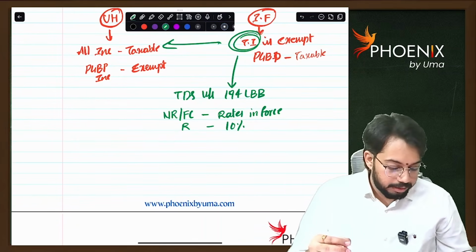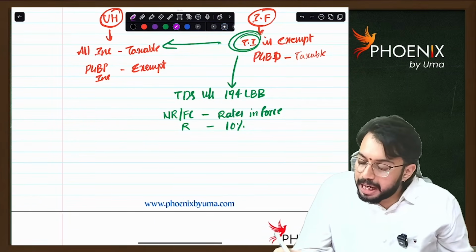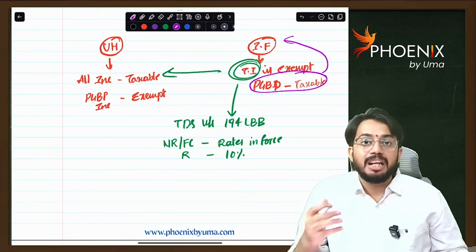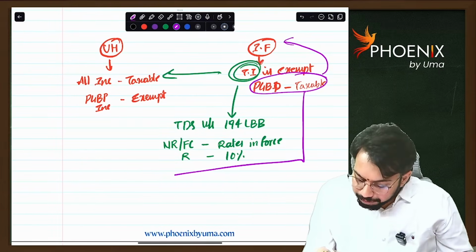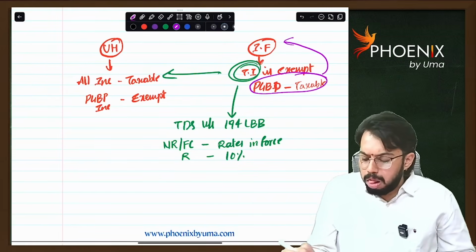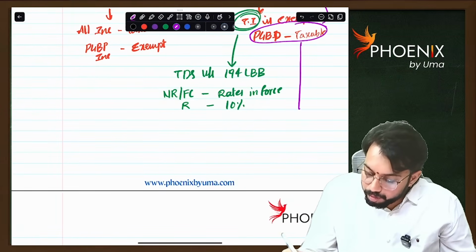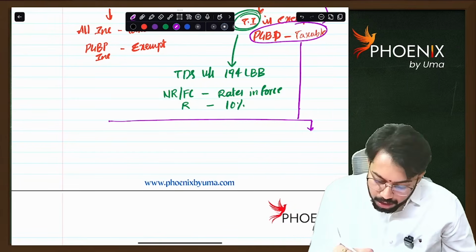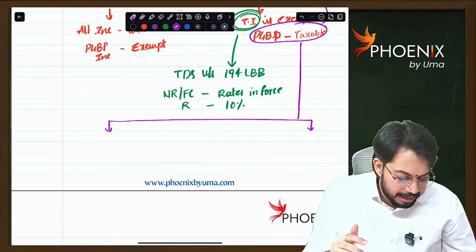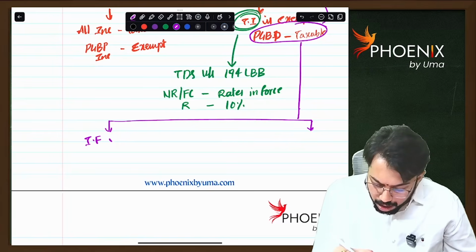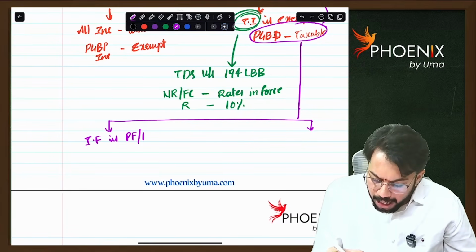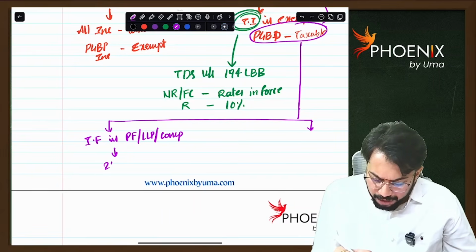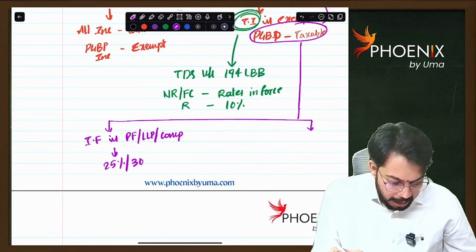Next. Sir, PGBP income is taxable in the hands of the investment fund, right? What is the tax rate? If the investment fund is a partnership firm or LLP or company, then the tax rate is 25% or 30%.